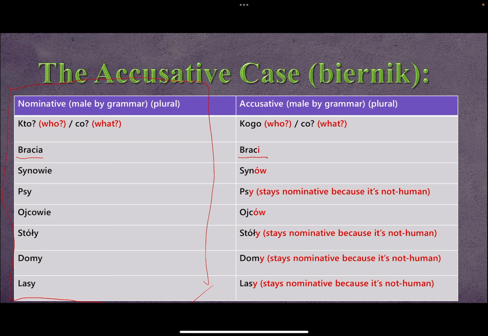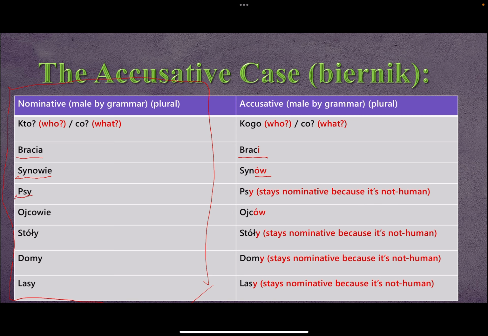However, usually what we do is add ów to the masculine, if it's human, if it's personal. It has to be animate, but also human. So synowie is the plural of syn, which is son. Synów is the form. Don't get too caught up on this; you just have to memorize it for now.